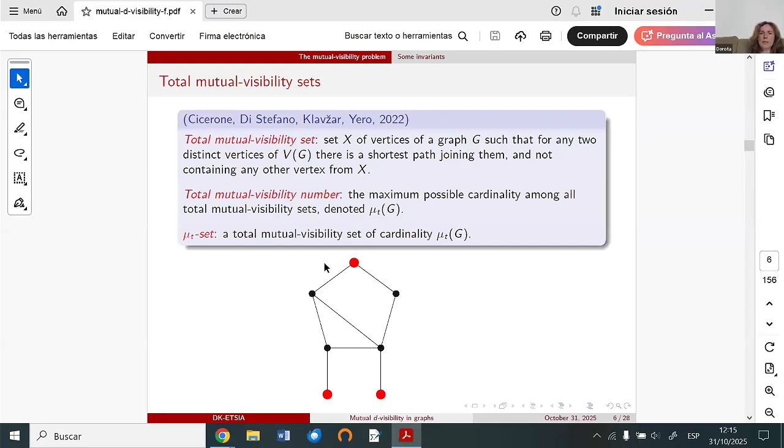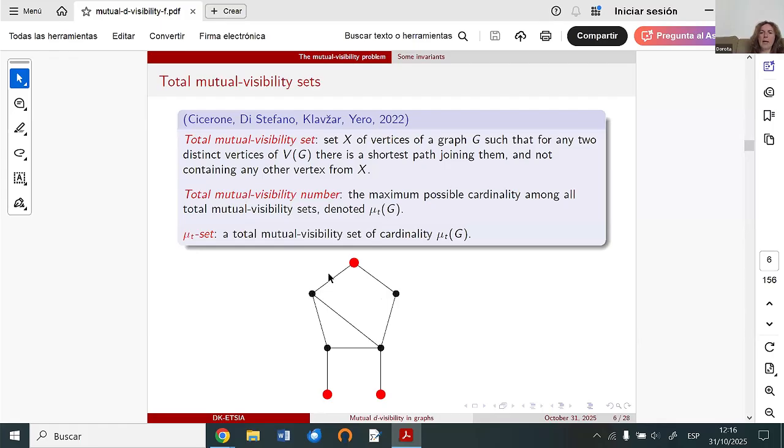So we know that the condition is fulfilled when both vertices belong to the set, but now we have to observe all vertices. For example, we can observe what is happening between these two vertices. These two vertices are joined by two shortest paths.